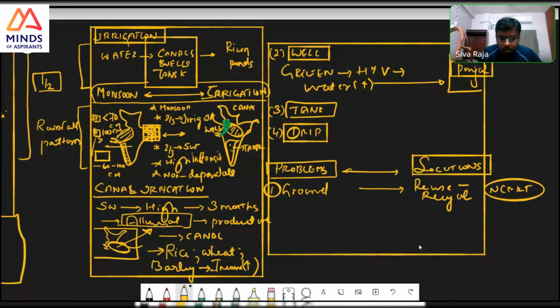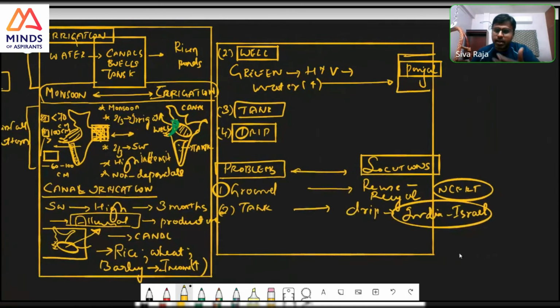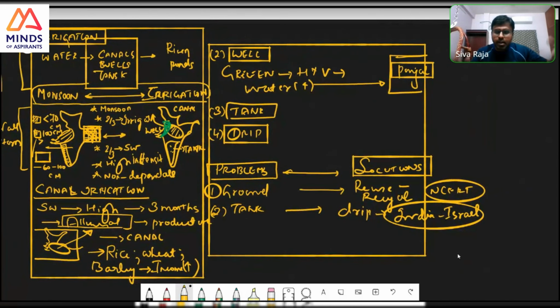And for example, for any tank or something, I will say drip irrigation. I will say India-Israel partnership. I will say whatever comes to my mind. India-Israel partnership is because in GS paper 2, I will write here, drip irrigation. That is why India-Israel becomes a very good partner, India becoming a very close partner to Israel in post-1990s, there is a question.